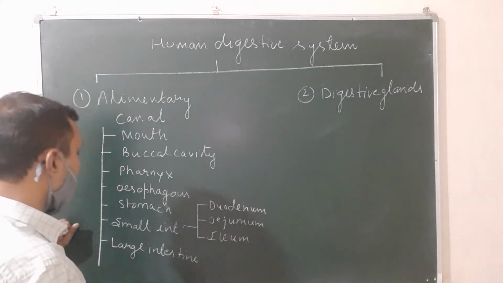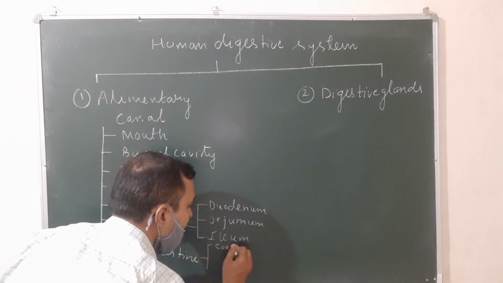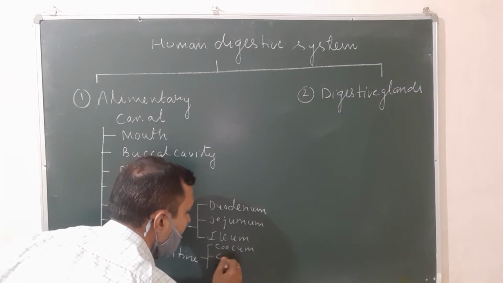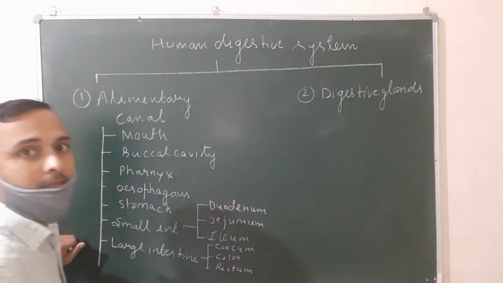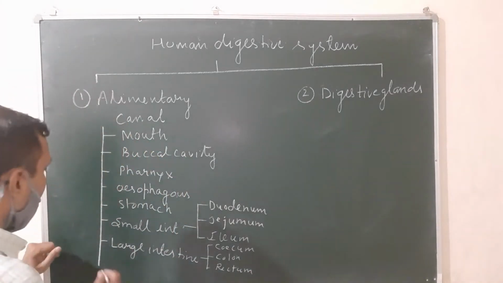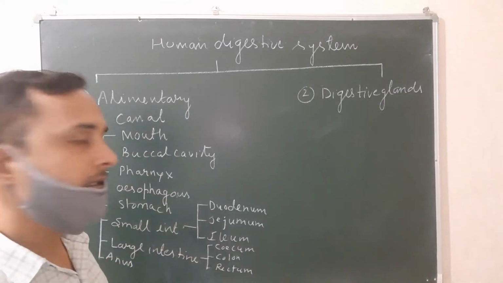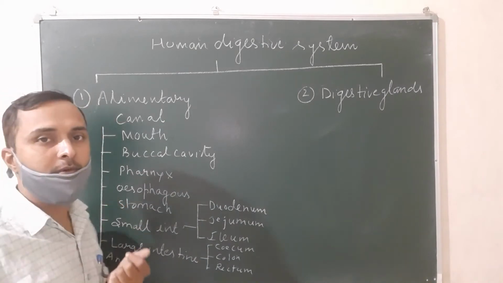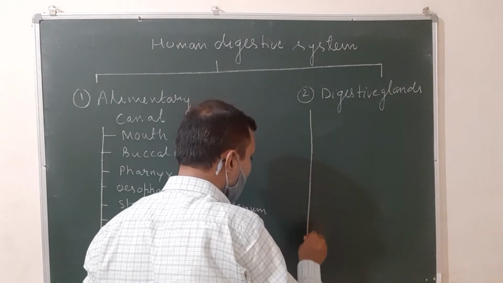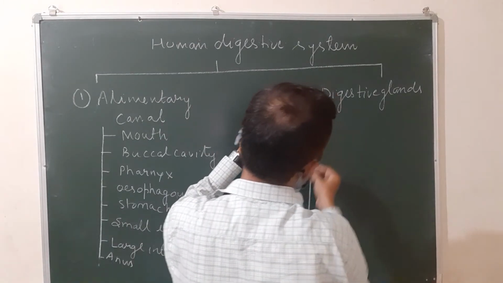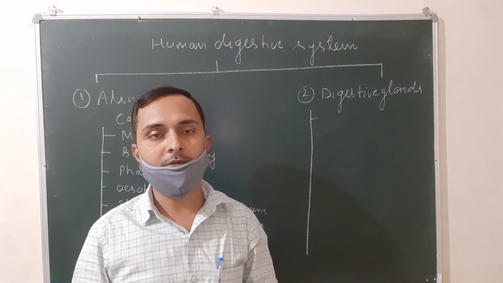Like that, the large intestine is also classified into three parts. The first part is called the cecum, then the colon, and the last part is the rectum. After the large intestine, the last part is the anus. So these are the various parts of the alimentary canal. There are a total of 5 glands associated with the alimentary canal that help in the breakdown of complex food into simple compounds and complete the process of digestion.